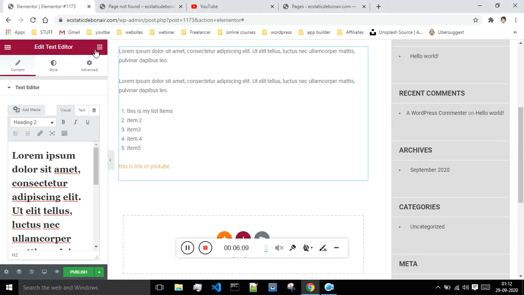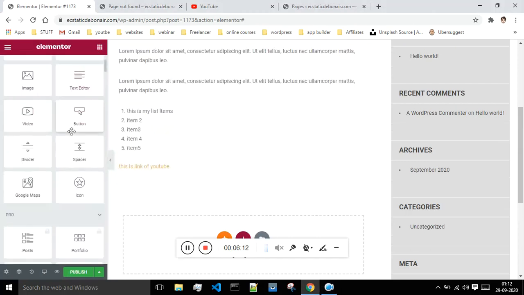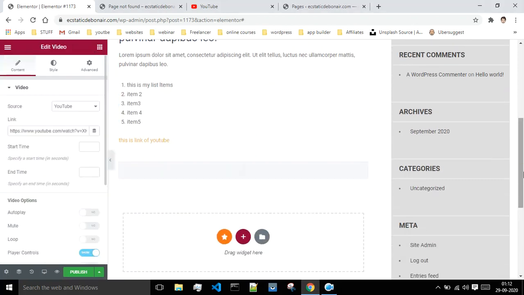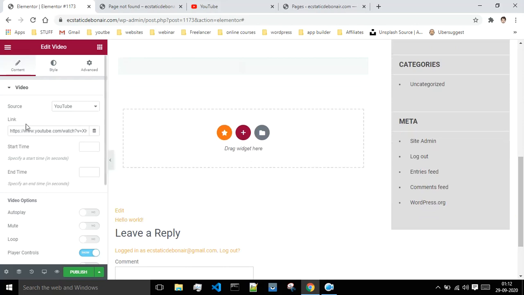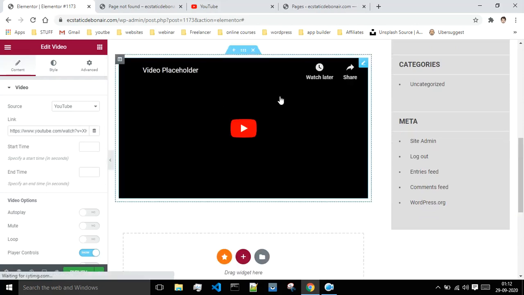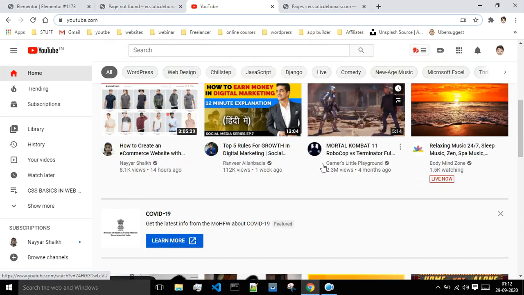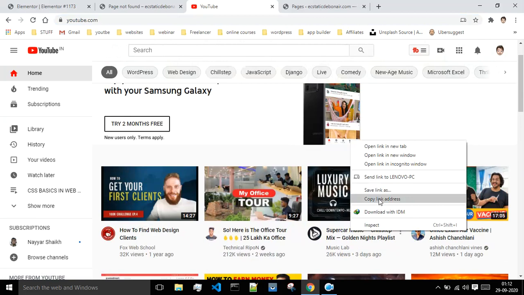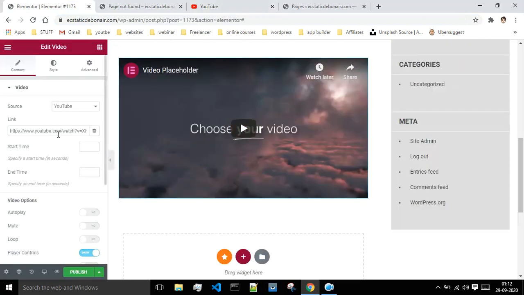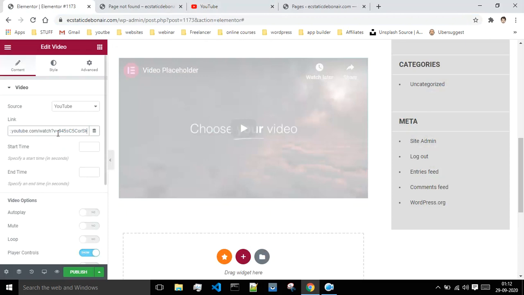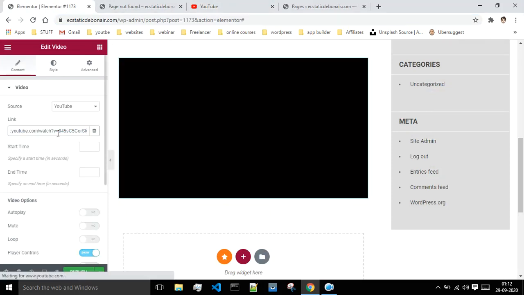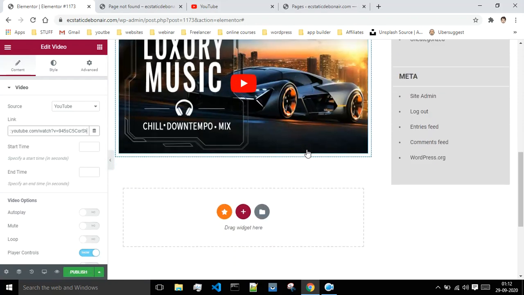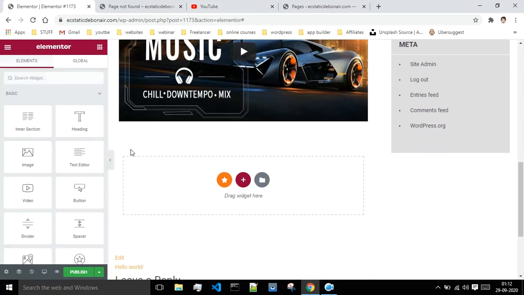Okay, so now let me just show you the other options present over here. So now suppose you want to display the video, then just drag and drop, and this is the video tab, and let me just go to, I will say, copy link address, and I will paste that over here. Okay, and that video will be present on my blog post. So this is how you can edit the videos.